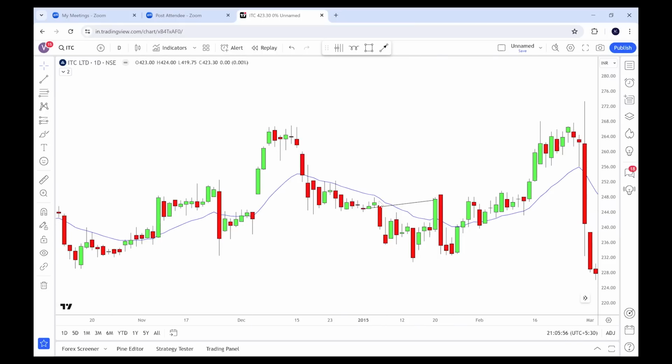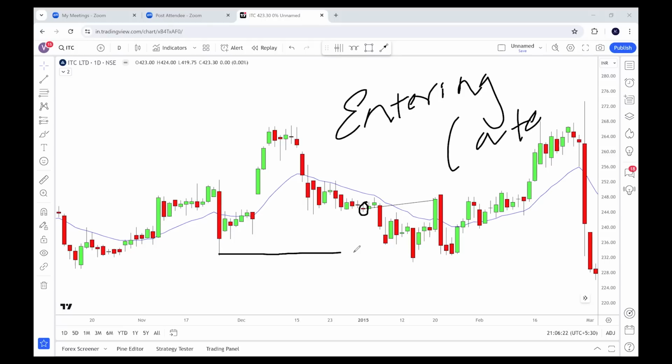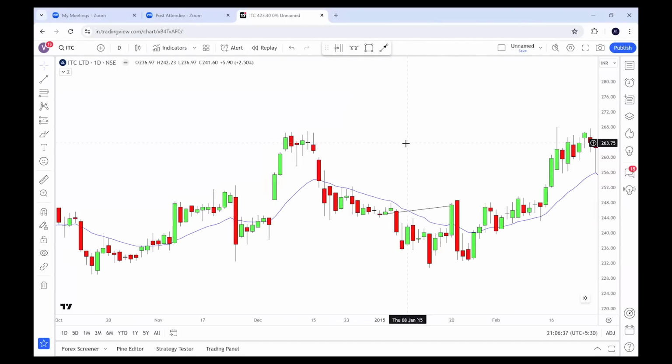But if I told you that don't go long here, don't apply the strategy of the beginning of cycle, rather go for the strategy which is entering late into the cycle. That means when there is a strong support here, maybe going long here for the target of this price, that would have been a good strategy, right? So that's why we discuss all this in the strategy section.